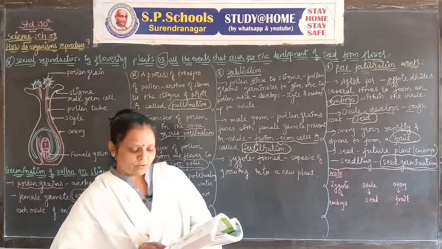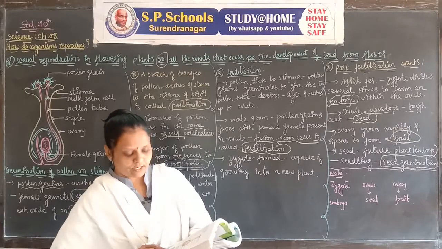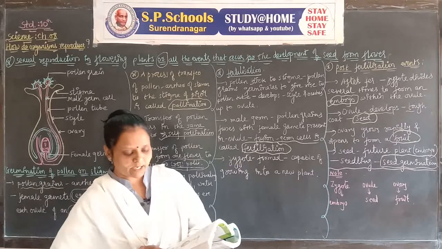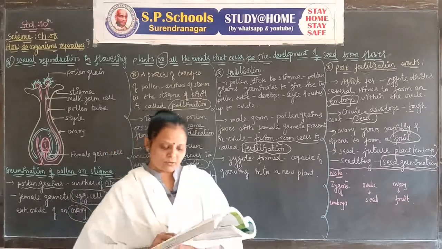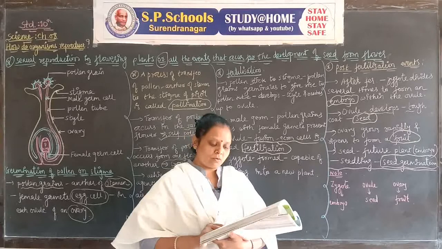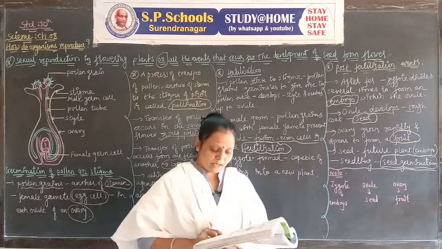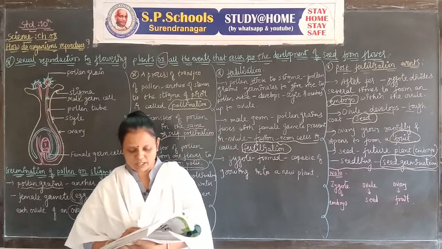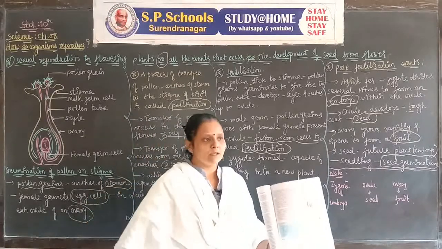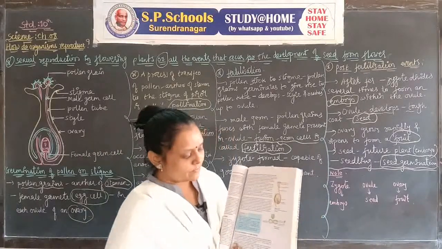Soak a few seeds of Bengal gram, locally called chana, and keep them overnight. Drain the excess water and cover the seeds with a wet cloth and leave them for a day. Make sure that the seeds do not become dry. Cut open the seeds carefully and observe the different parts. Compare your observations with the figure and see if you can identify all the parts. You have to write the answers for this figure.